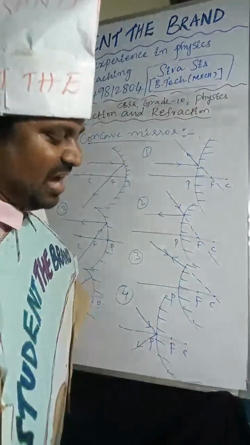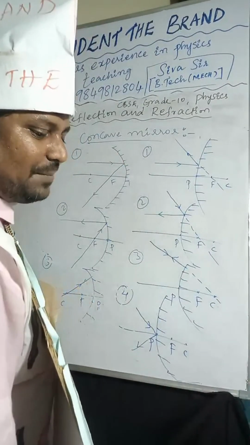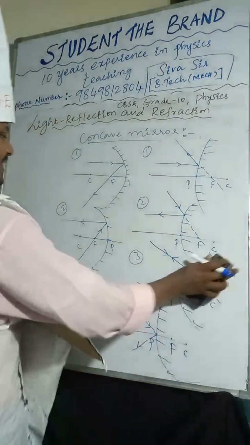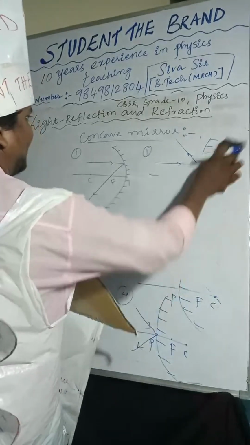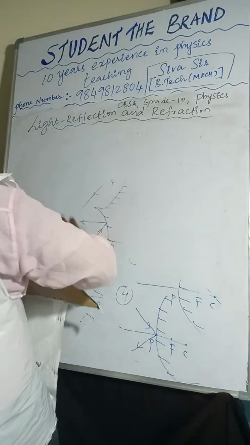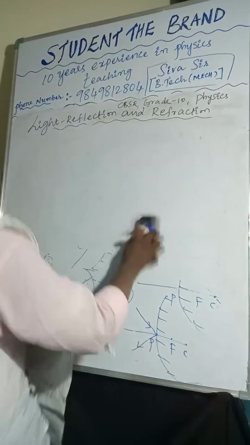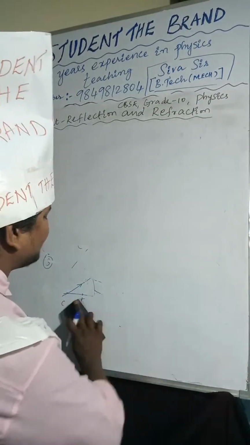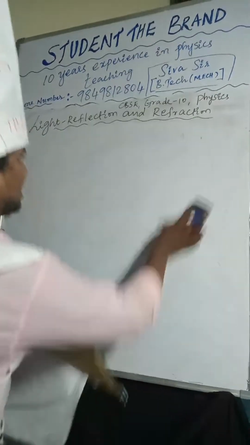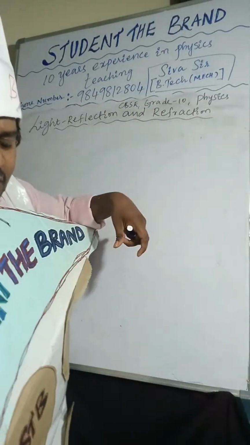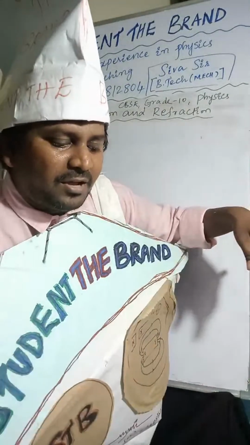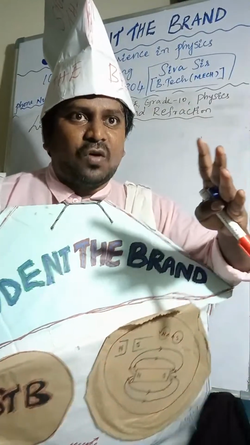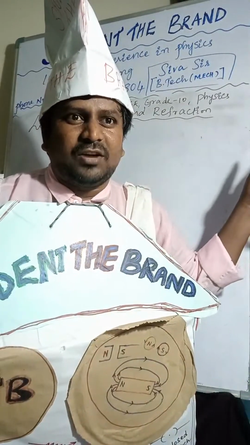Now you need to understand image formations. We will discuss concave mirror image formations. How many light rays are required to form the image of the object?